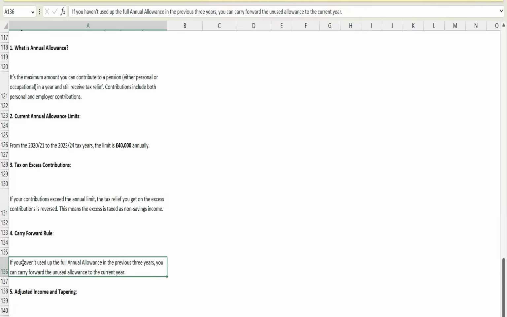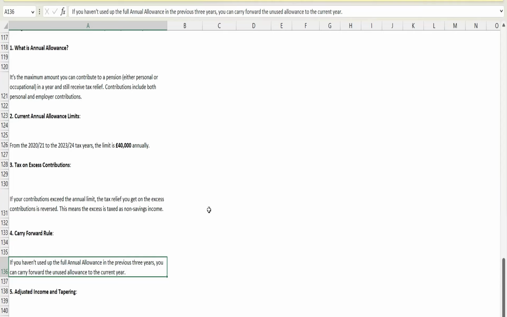So if anyone does not utilize their annual allowance fully, it can be carried forward, but up to 3 years. So any unused annual allowance can be carried forward up to 3 years and it should be utilized on a FIFO basis, meaning first in, first out. Okay. So this is the carry forward rule.